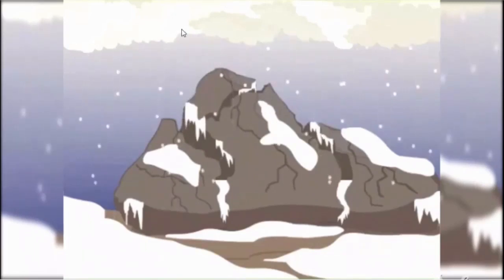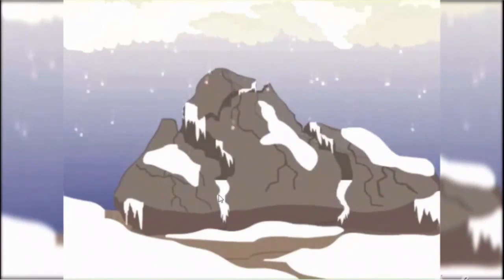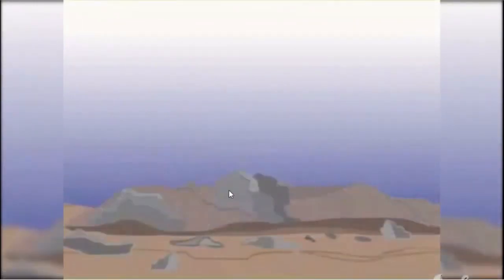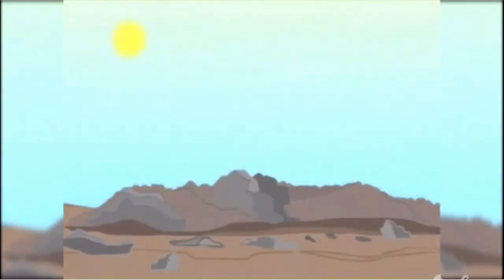See, snow is falling, and when this snow falls in a crack, it becomes ice actually. That also helps the cracks to widen up, and finally the big rock has broken up into smaller pieces.